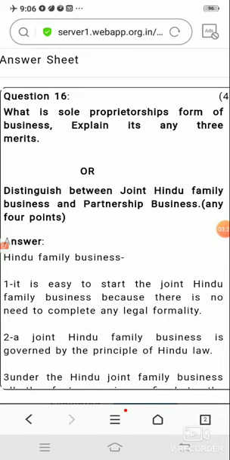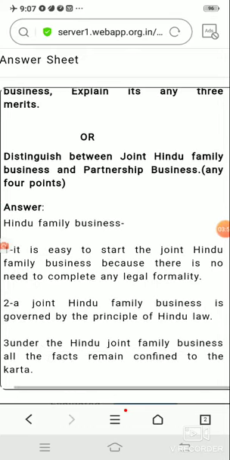The third thing is that there will be a personal touch when a sole proprietorship is started, because the person is directly attached to the business. He knows that if he works hard, he will get the profit, and if he is not able to work hard, he has to bear the losses also. So a personal attachment is always there. That's all, you have to explain any three advantages.